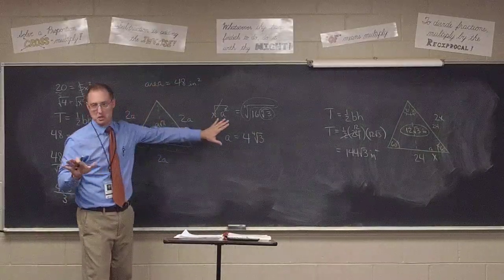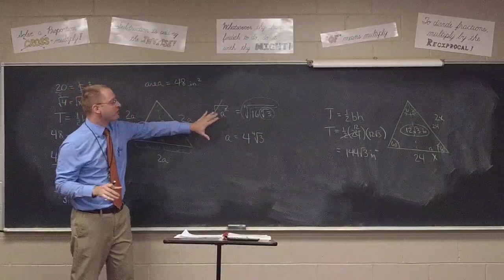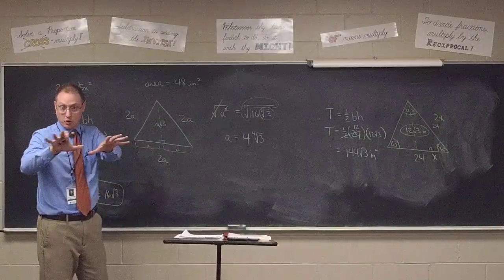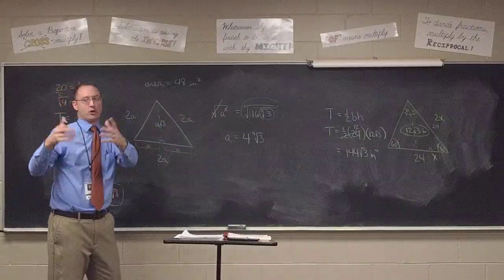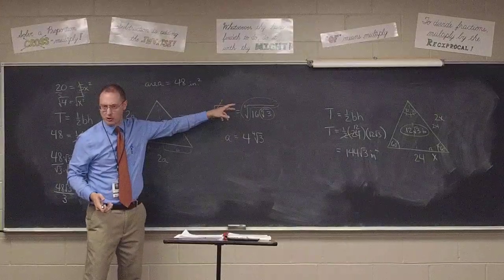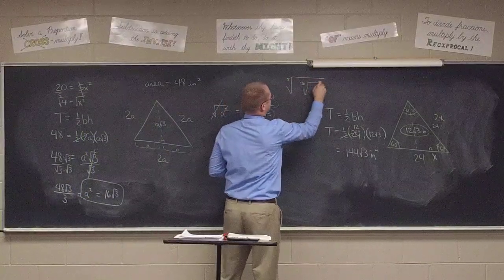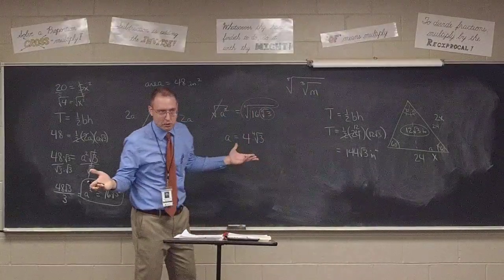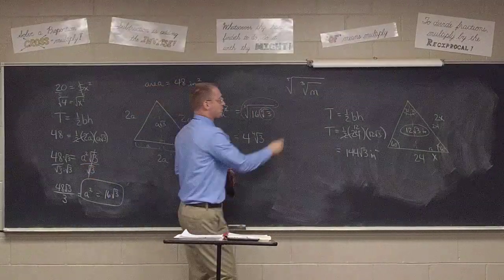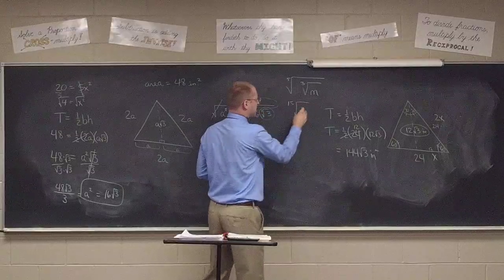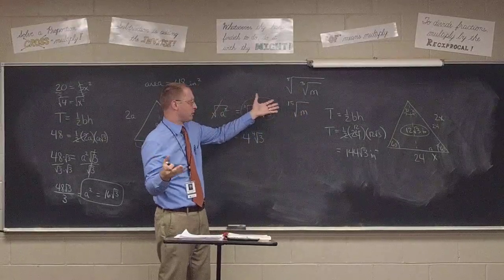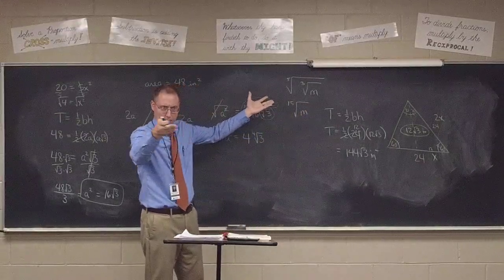Now, you're not going to have to do anything like that in a quiz or test, right? But this exercise gives me a chance to review for those who have had Algebra 2. And for those who've had Algebra 1, this is something you're going to see in Algebra 2, but it's not hard, right? If I took the 5th root of the cube root of m, what would that be? 15 times square root. The 15th root of m. Yeah, just multiply the index. So it's not a hard concept. It's just kind of a weird concept that you all hadn't seen yet.